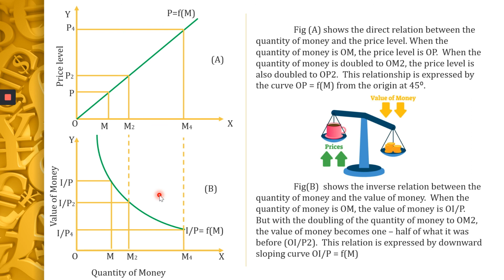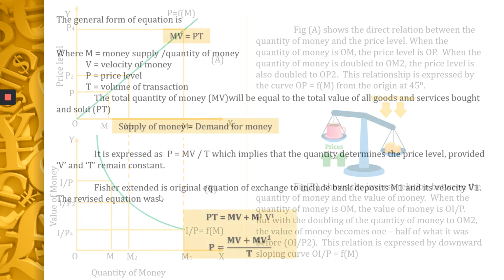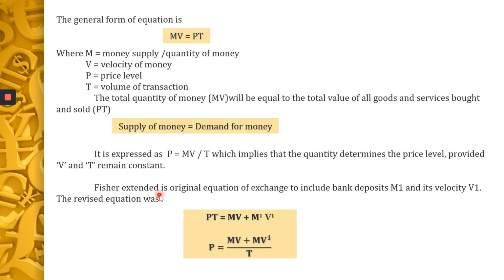Now 1 minute. Let me turn on to the question part. You have this question under part D, question number 35. Illustrate Fisher's quantity theory of money.